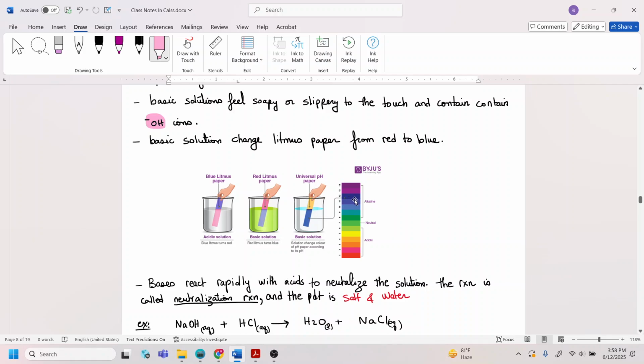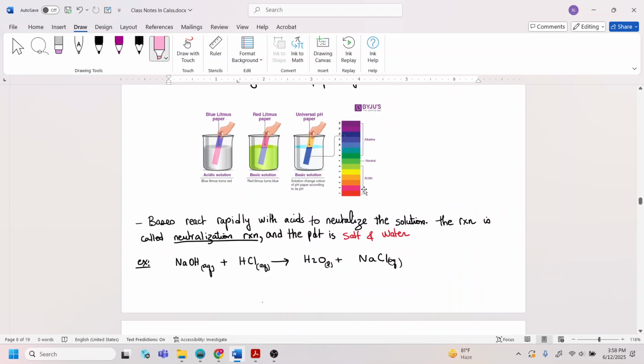So the darker the blue color, the more alkaline, which means that the pH is between 10 and 12. As you approach 14, the color of the pH paper will become kind of like a purple, a very, very dark purple color. This indicates a high pH, meaning a highly alkaline solution.